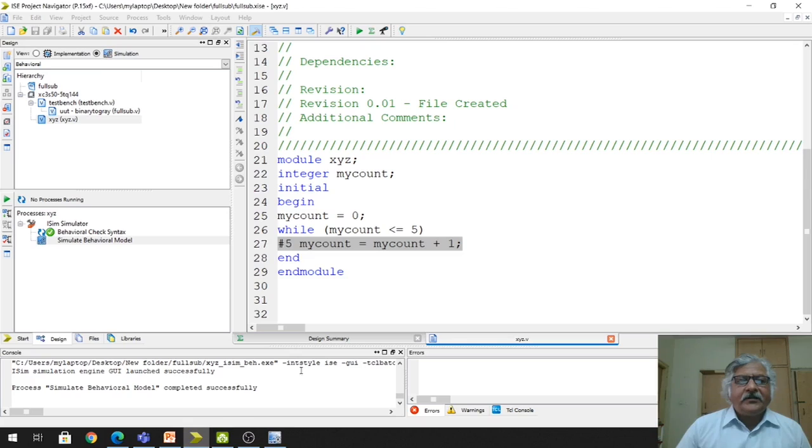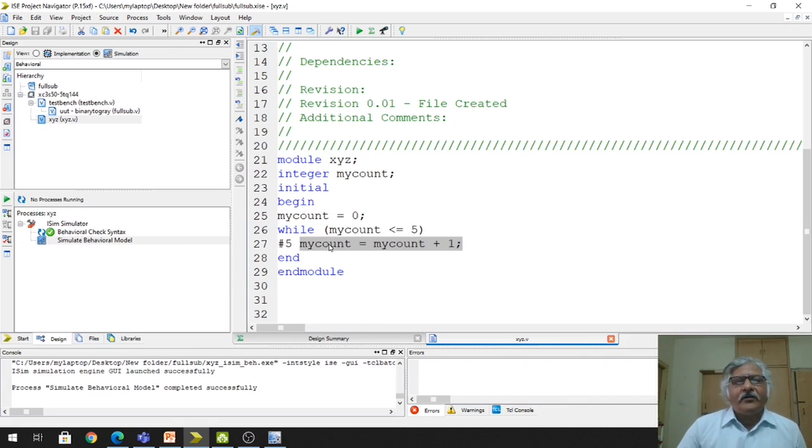Now again this condition will be evaluated. My count value is 1, which is still less than or equal to 5. So again this statement will be executed. My count, which is now 1, will be added to this. So my count will become 2, and 2 will be assigned to my count.